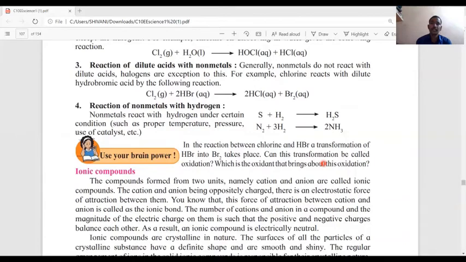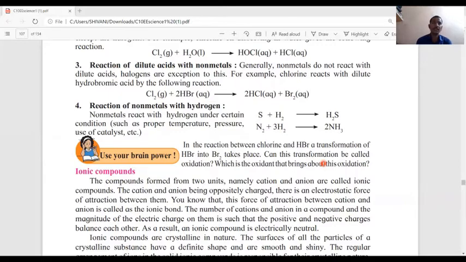Now, in the reaction between chlorine and hydrogen bromide or hydrobromic acid, a transformation of HBr into Br2 takes place. Can this transformation be called oxidation? Which is the oxidant that brings about this oxidation?